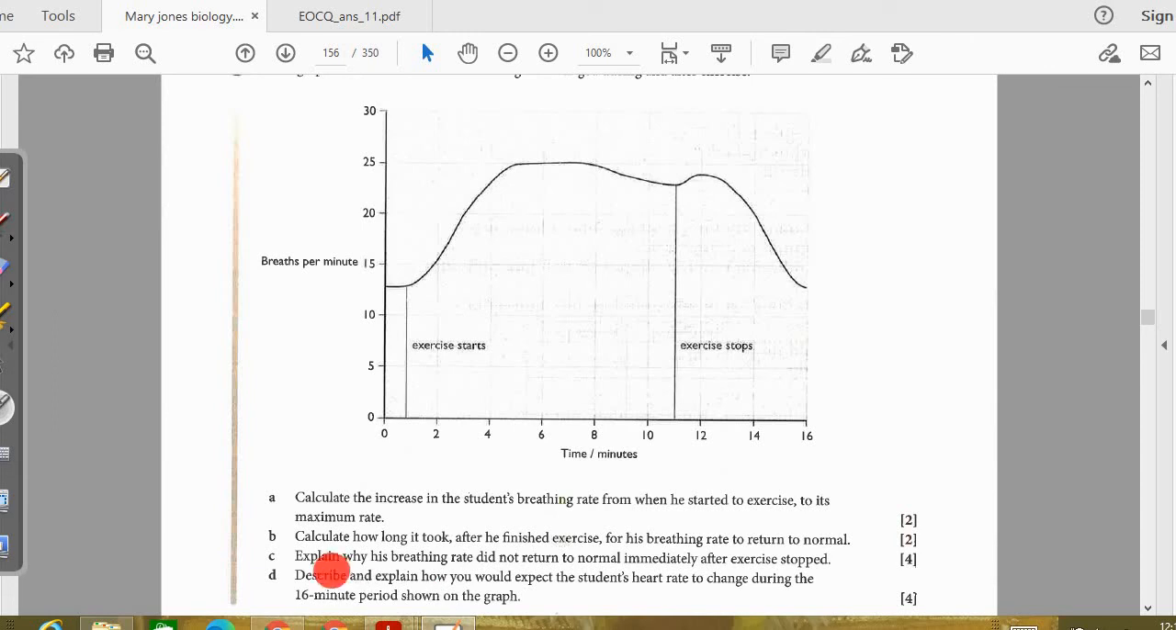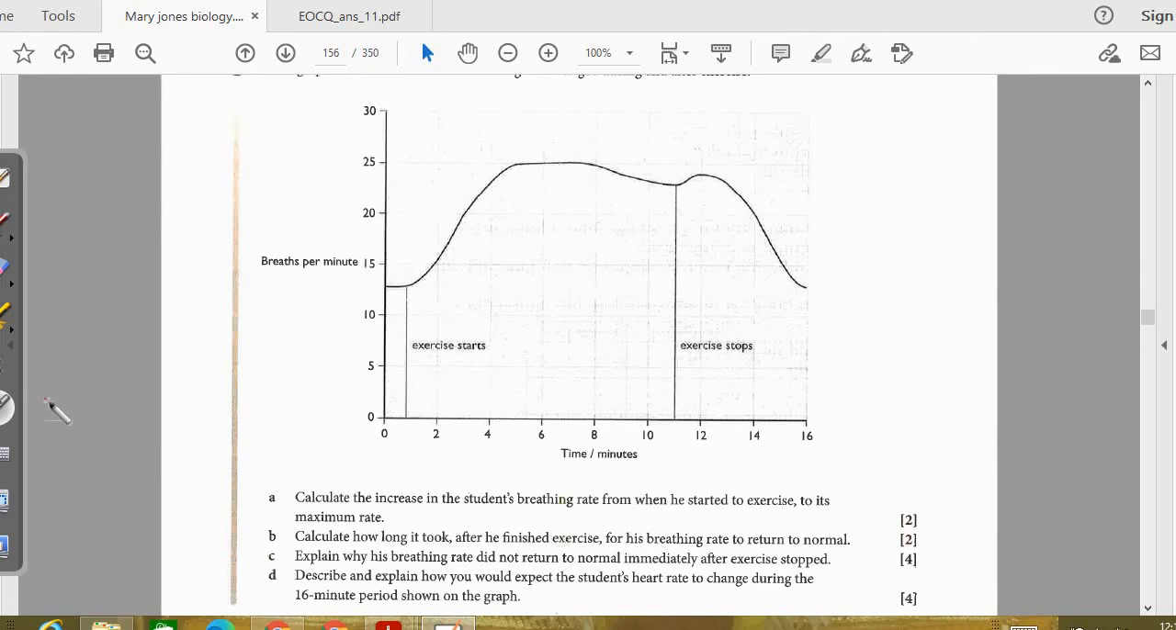Next, we have: explain why his breathing rate did not return to normal immediately after the exercise stops. The concept of oxygen debt comes in here. I hope you remember that concept. If not, you can check out the video I have uploaded to explain the oxygen debt.